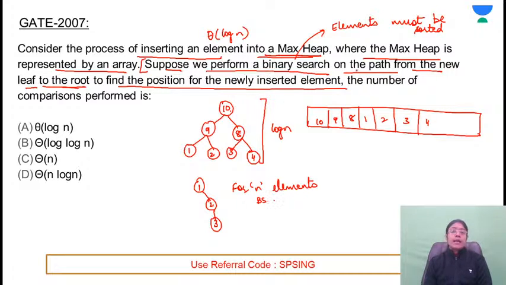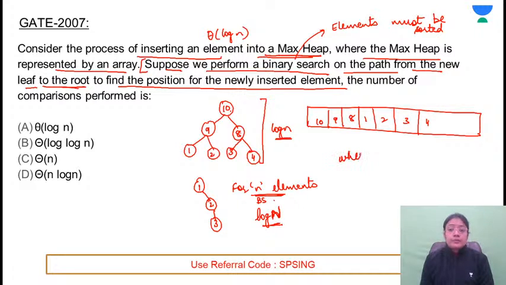One thing is clear that we can apply the binary search here because the elements will be sorted. Root से लेके किसी भी leaf पे जाओ, elements will always be sorted. Complexity for n elements is log n. Okay, so if the height is n, then the complexity will be log n. But what is the height of the max heap with n elements? It is log n.